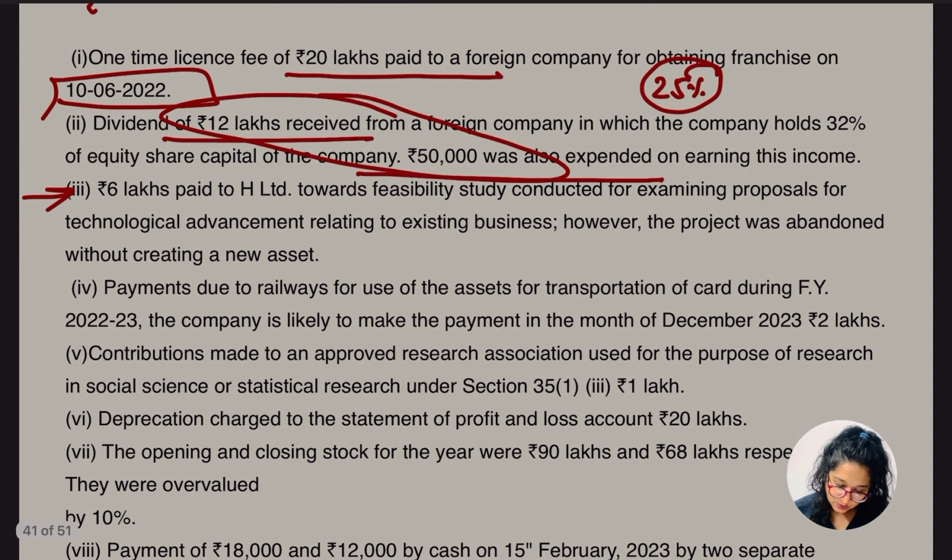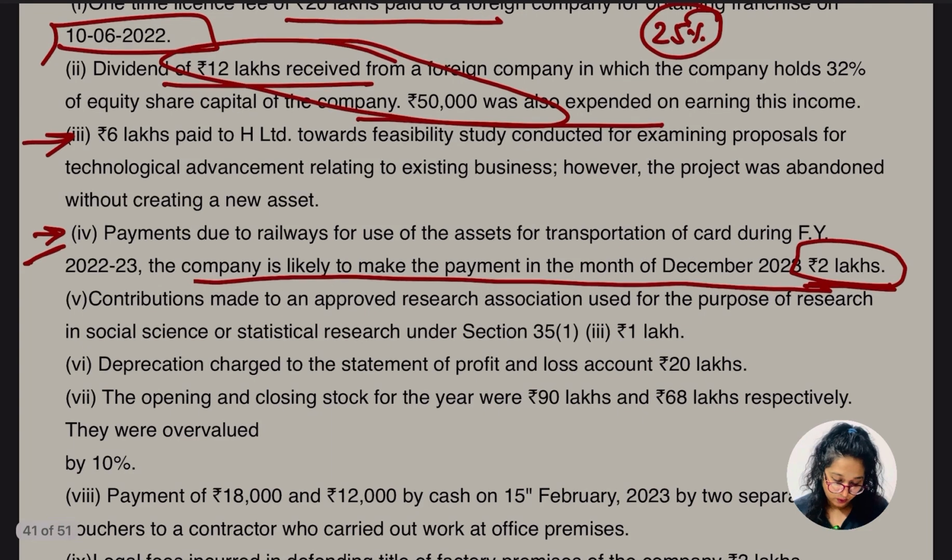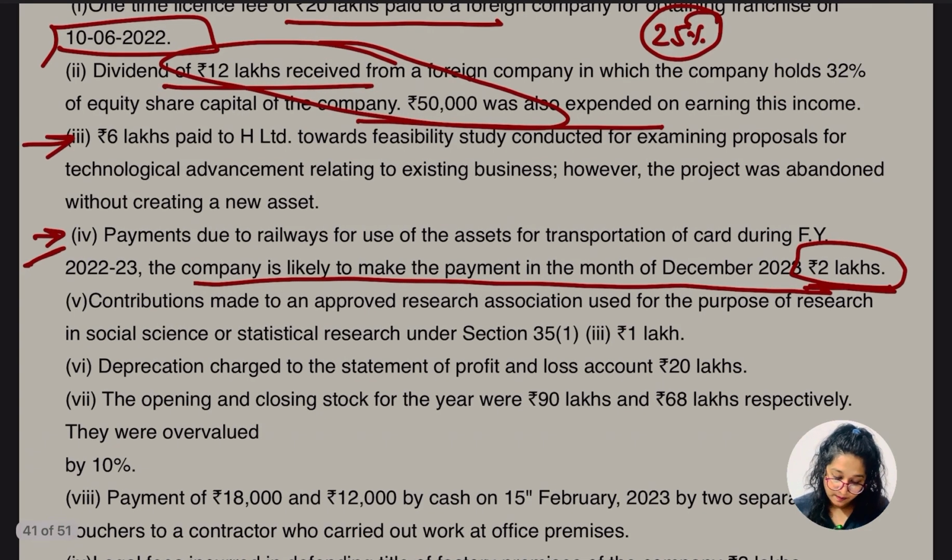Okay, let's go for the fourth point. Payment due to the railway for the use of the asset for transportation of cars during financial year 22-23. The company is likely to make the payment in the month of December, 2 lakh. Okay, so this is something new to us. Let's go for the other part.